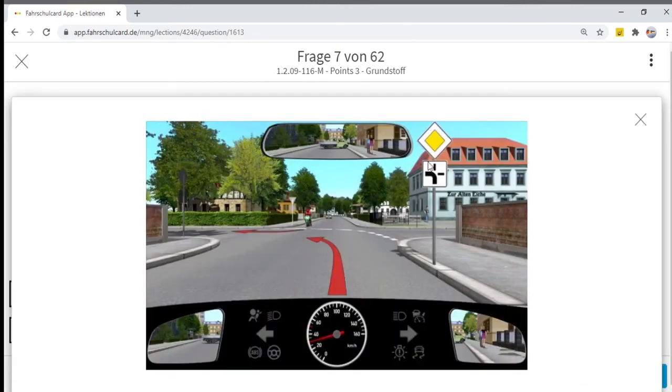I will explain this sign to you. This sign we already know: we have priority on this road, we have priority on this junction, and there is an additional sign. This sign means this road has priority only in this direction. If you follow this road, then you are still on the priority road. You don't need to take care about the traffic coming from the right or from the left. But when you go straight ahead, then you have left the priority road, because the priority road is in this direction. So it was only an additional thing to explain, but the main question is, who is required